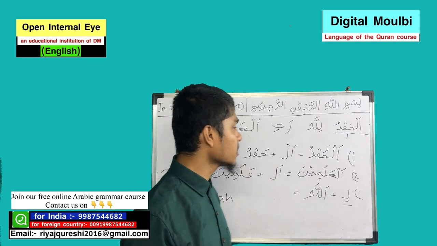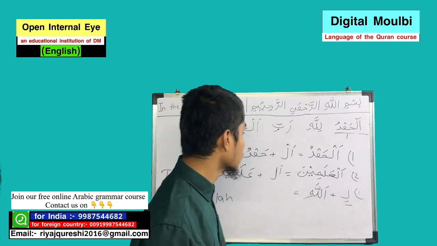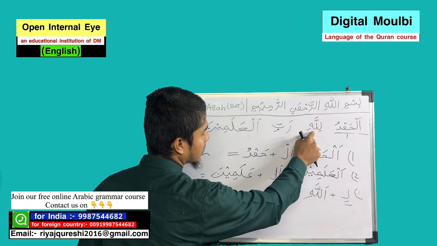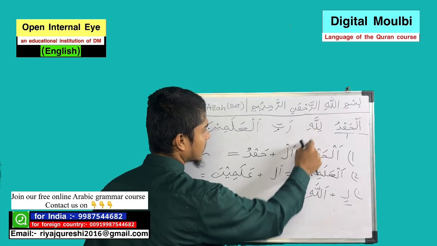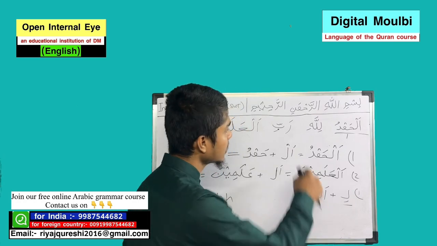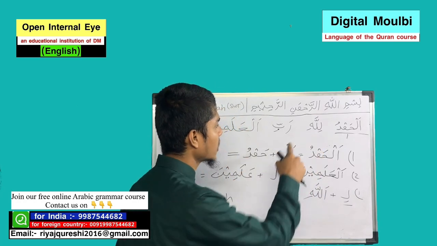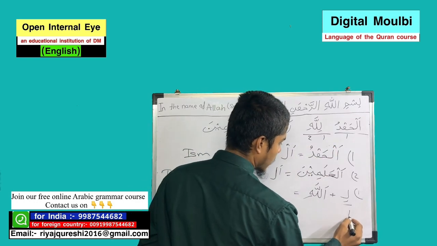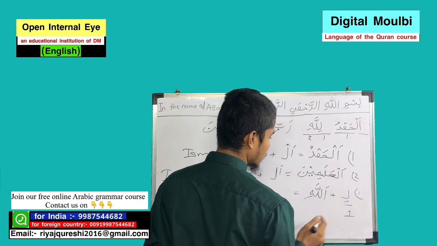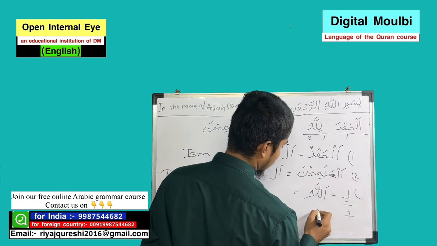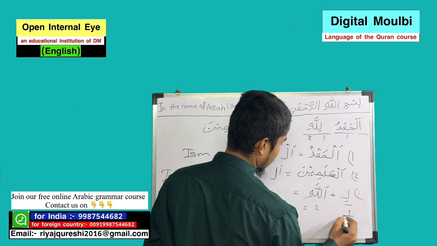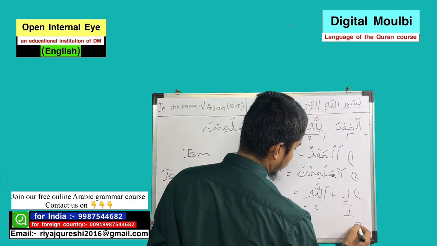I want to mention one thing: when you see a word that looks like lillahi, you have to understand that this word has two words. This is not a single word. Number one is li, which is harf, and number two is ism.